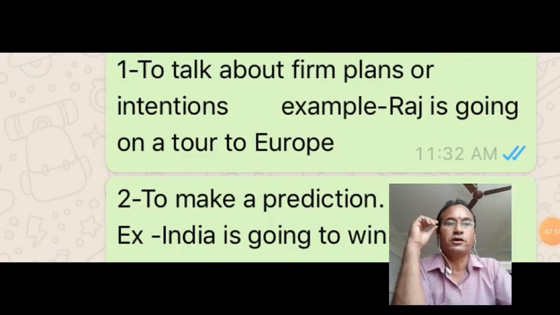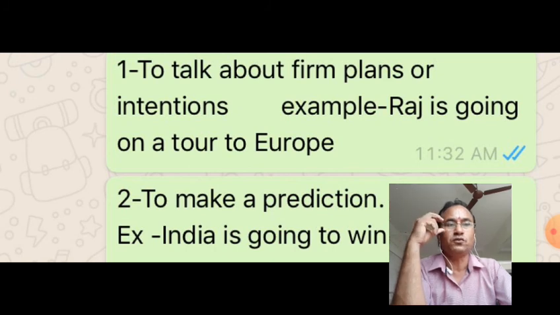Let's see the uses of going to. There is a slight difference, but at times we can use them in place of each other. First, we talk about firm plans or intentions. If you have firm plans or intentions, then you can use the going to structure. Raj is going on a tour to Europe. It means Raj has planned it, and he is going to.